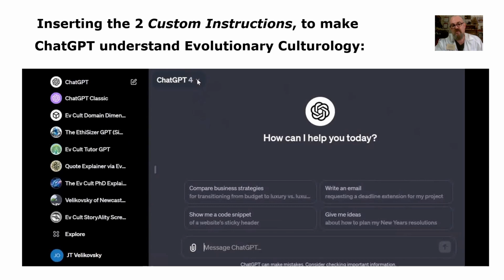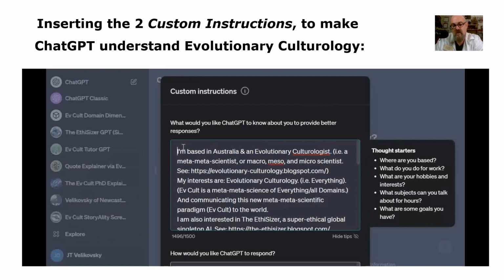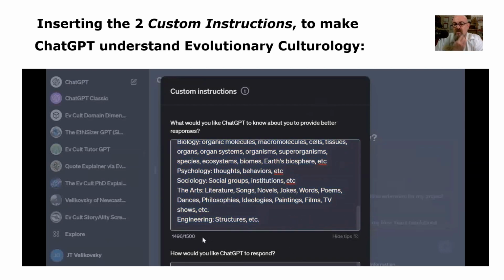Once you're in ChatGPT-4, you just go down to your name, down the bottom, click on that, go up to custom instructions, click that. And in these 2 windows, you can paste in the custom instructions. My nation is Australia currently, so you might need to change yours, but that's maxed out.